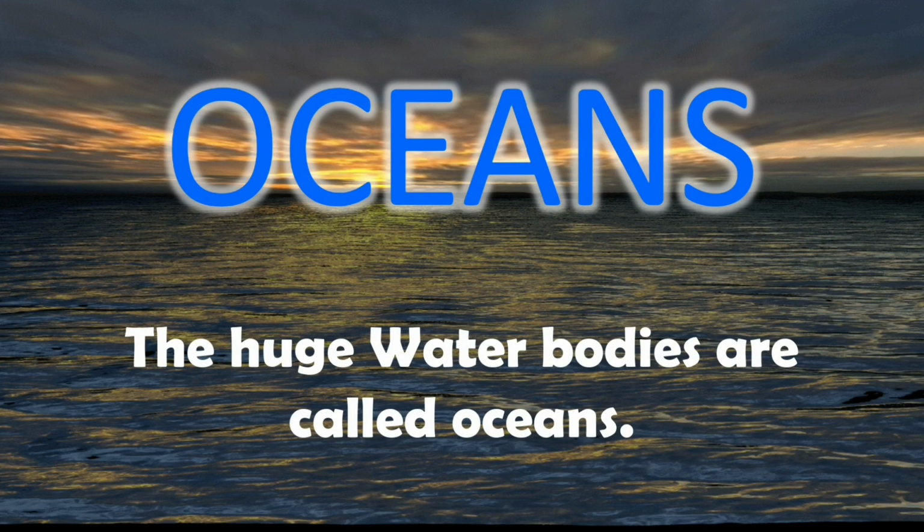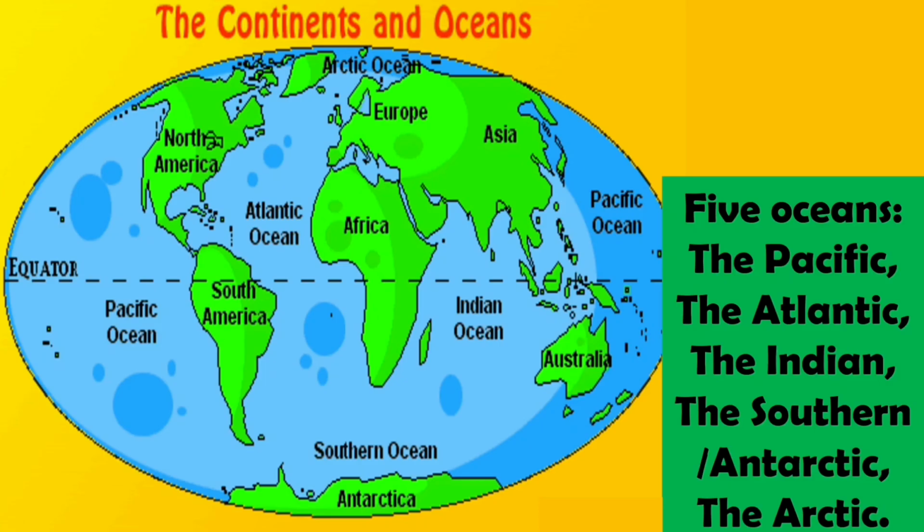Let us learn about oceans. The huge water bodies are called oceans. Here in this picture, you can see the 7 continents and 5 oceans. The 7 continents are Asia, Africa, Europe, Australia, North America, South America, and Antarctica. The 5 oceans are the Pacific Ocean, the Atlantic Ocean, the Indian Ocean, Southern Ocean or Antarctic Ocean, and the Arctic Ocean.